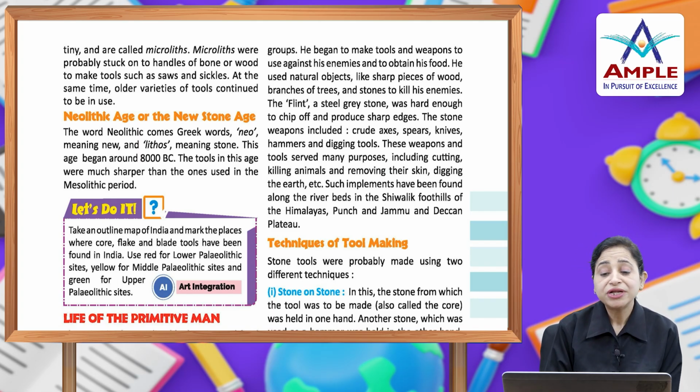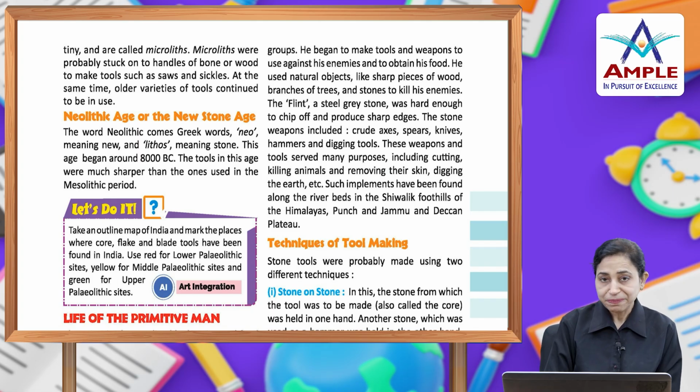Neolithic age or the New Stone Age. The word Neolithic comes from the Greek word neo, meaning new, and lithos, meaning stone. This age began around 8,000 BC, and the tools in this age were much sharper than the ones used in the Mesolithic period.